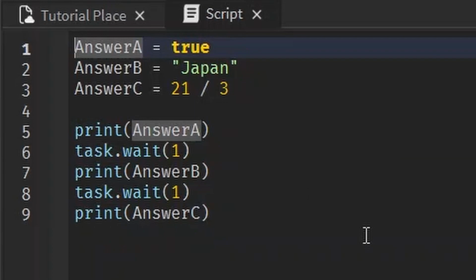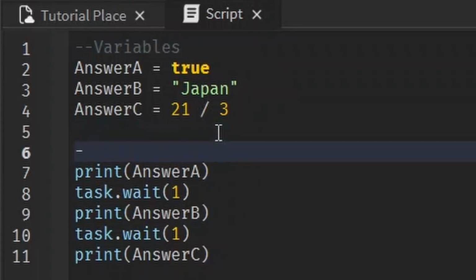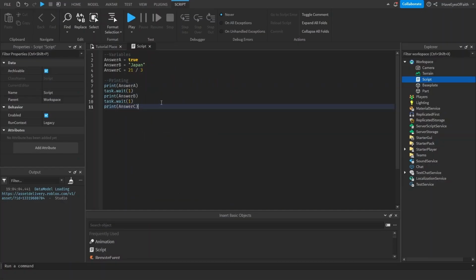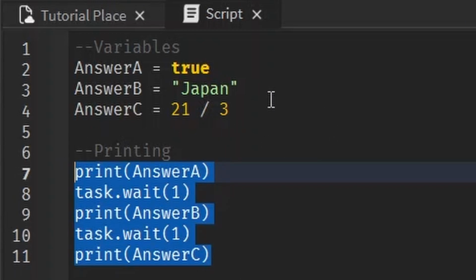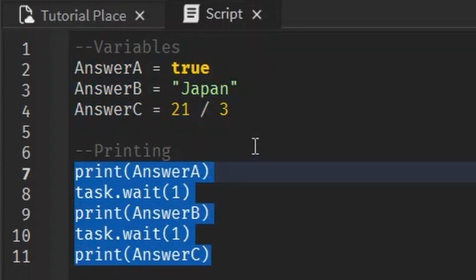For example, they're really useful for being headlines and labeling sections of your code. Like if you write 2 hyphens or 2 dashes and write variables, and now we write down here, I don't know, printing, and you see how nice and organized and pretty this looks? This is especially important for other people reading your code because now they don't even have to read all the specific lines. They just know, oh, this section is for variables and this section you're probably going to be printing.